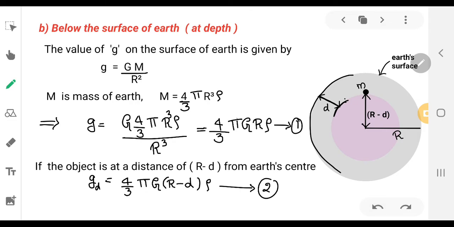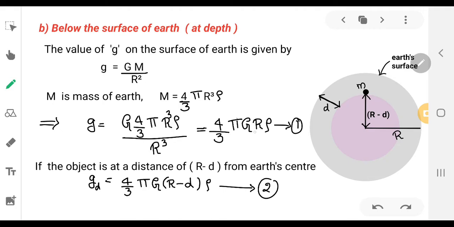So the effective distance between the object and the center of the earth is nothing but R minus d.